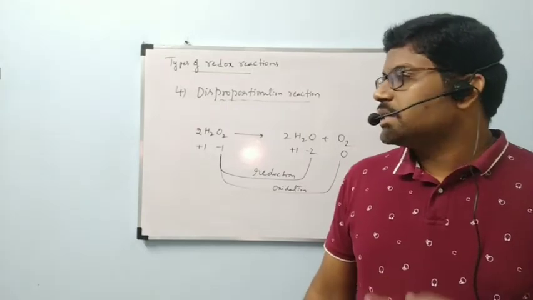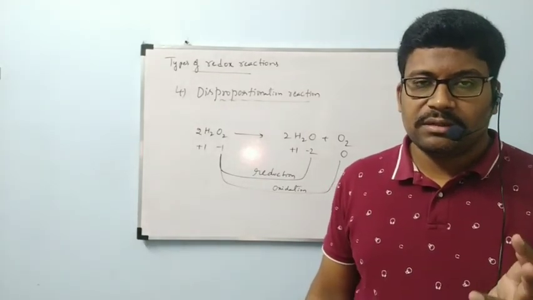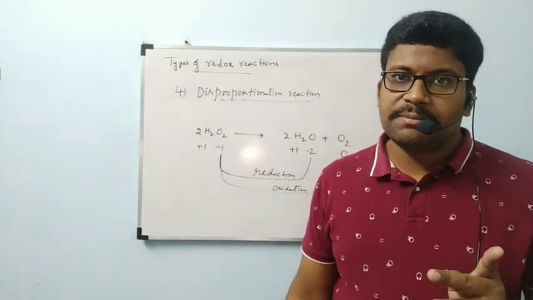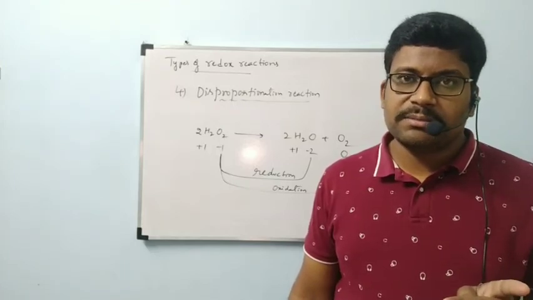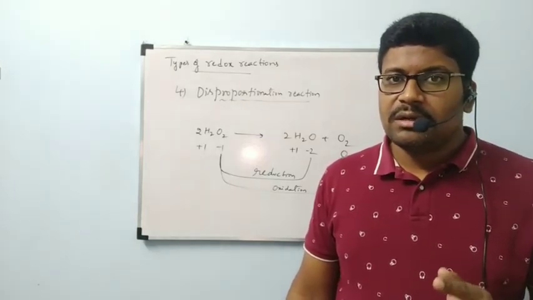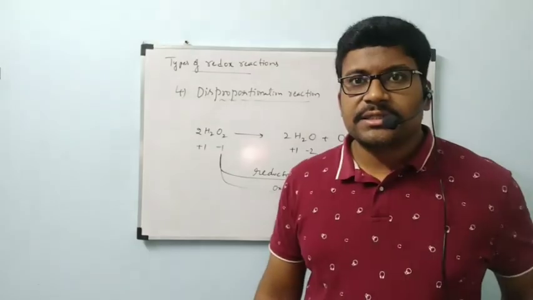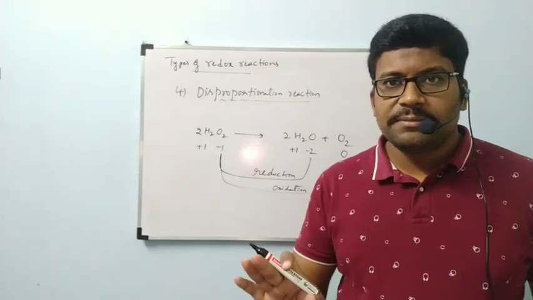These are the 4 types of redox reactions. First one combination, second one decomposition, third one displacement. Again displacement is of 2 types, metal displacement and non-metal displacement. Final fourth one is disproportionation reaction. By this we completed types of reactions. So today we will stop here.